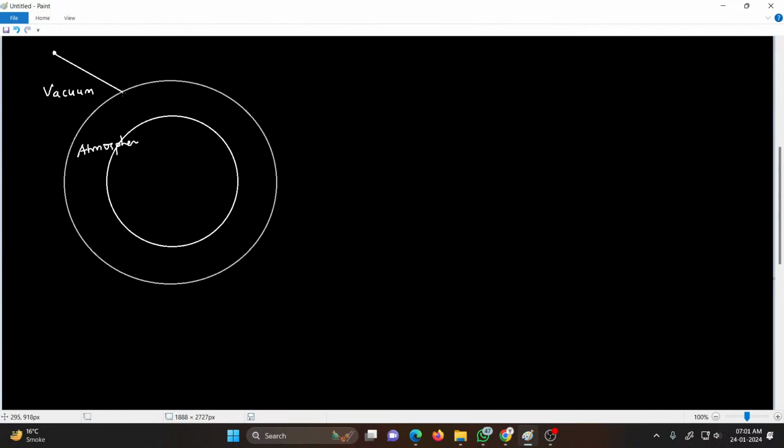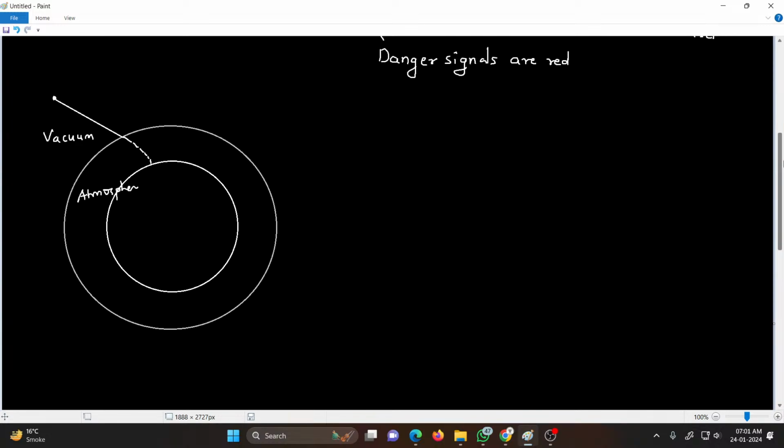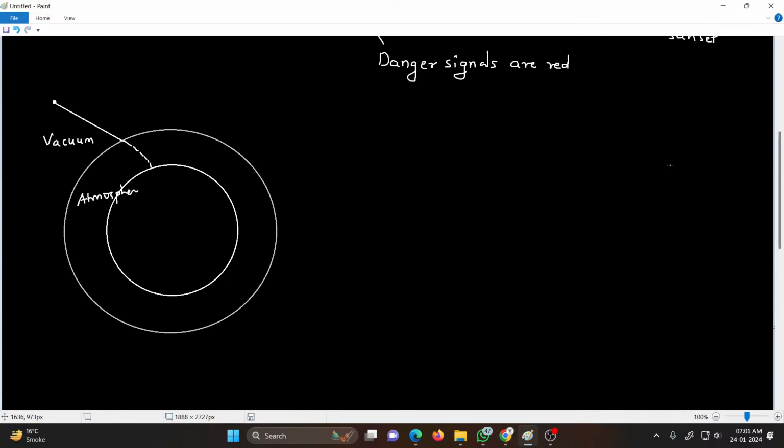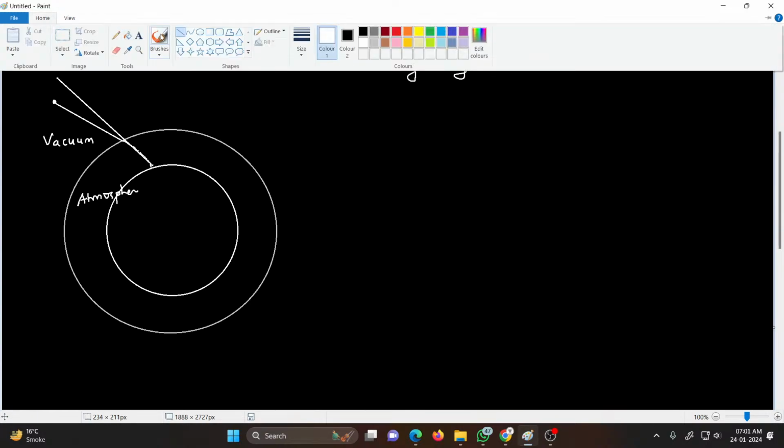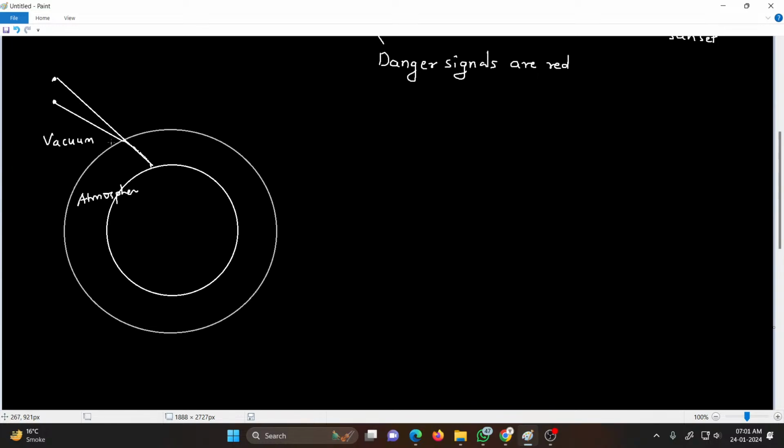continuous bending because of the layers of atmosphere. The air is thicker near the surface of the earth, whereas it is thinner if you go at higher altitudes. So what happens here, the apparent position of the star is slightly higher than its actual position.